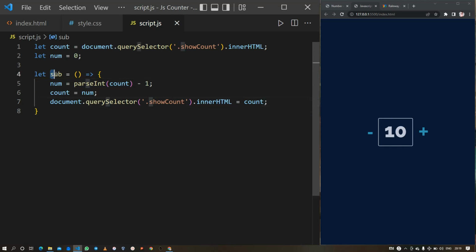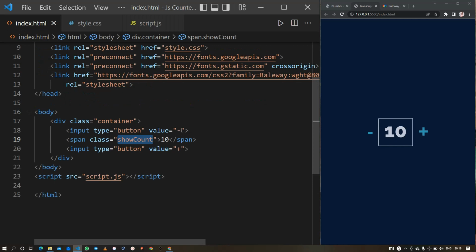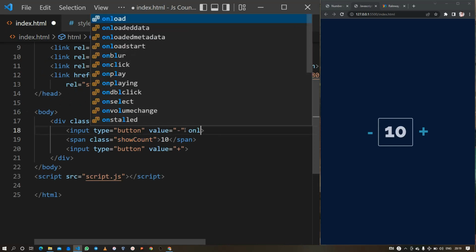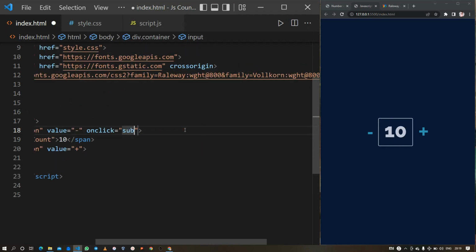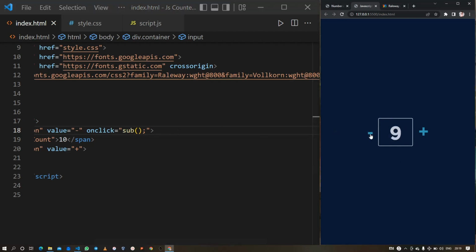And then we also need to do one more thing, that is by copying it here, and then when you click this minus button, it should do the reducing part. So let's just check. Let me just save it, and okay, so it's working very well.